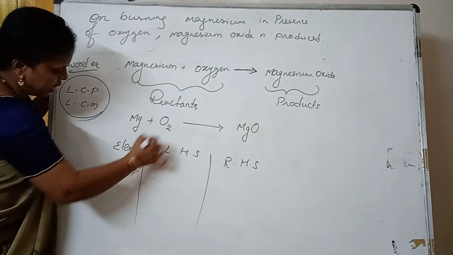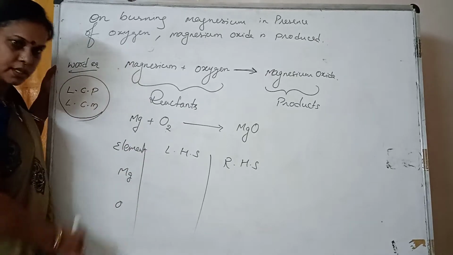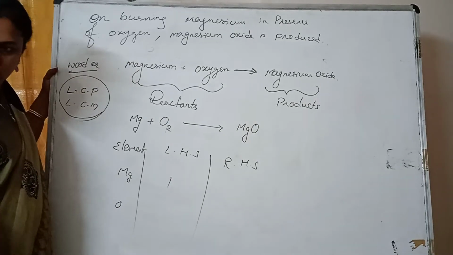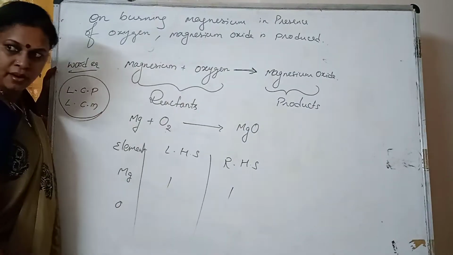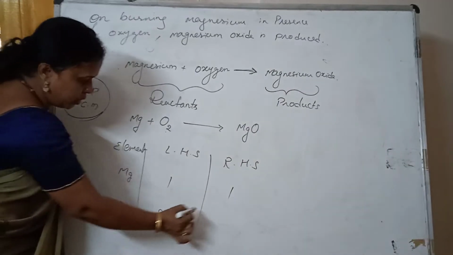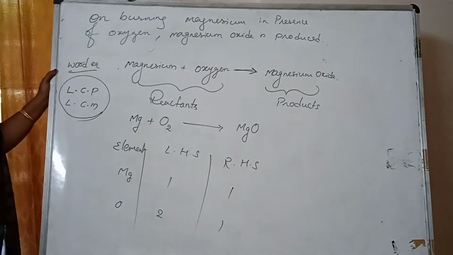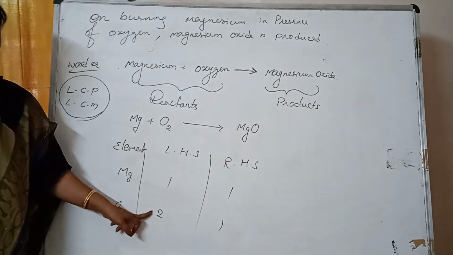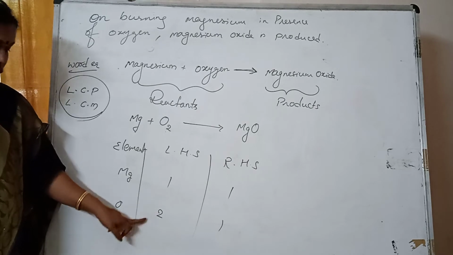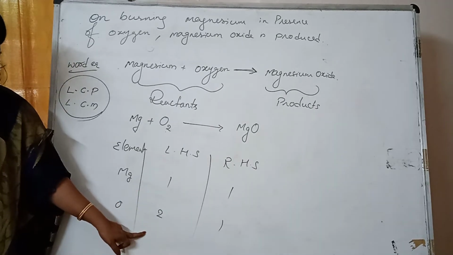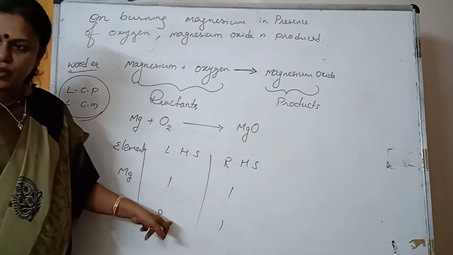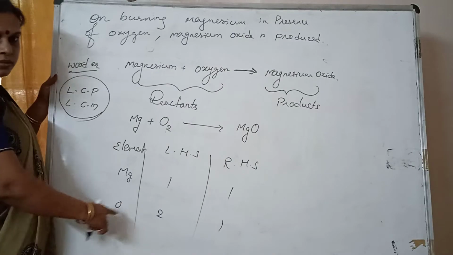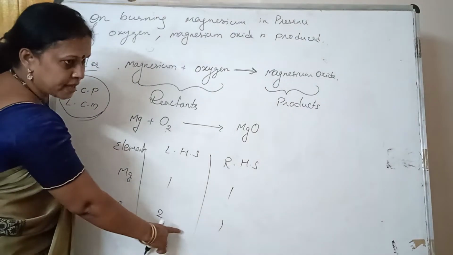So there are only 2 elements, magnesium and oxygen. Magnesium is present 1 on this side, and here it is present 1. Oxygens are 2 here, and here it is 1. We need not do anything where it is more. We cannot bring any changes where it is more. We need to balance the equation by considering where it is less. Where is oxygen less? Oxygen is less at the product side, right?